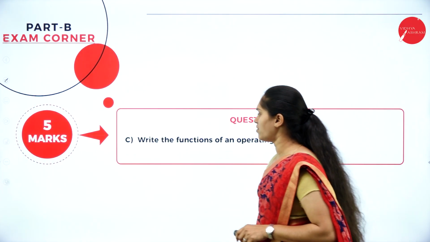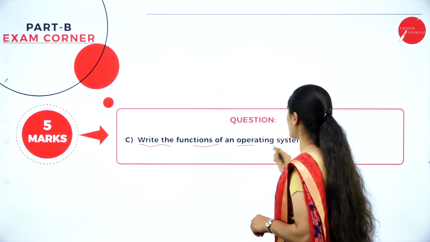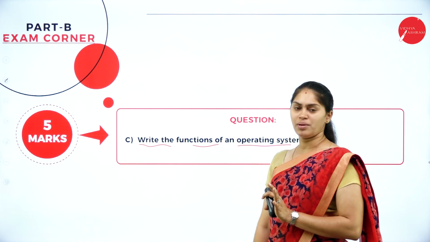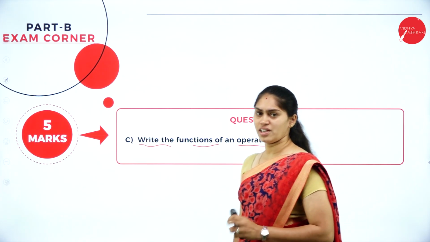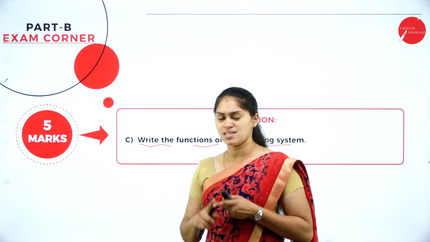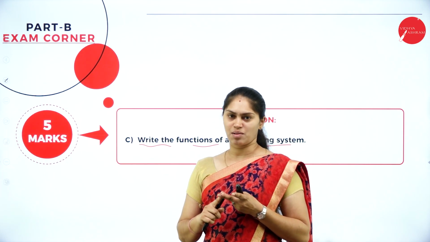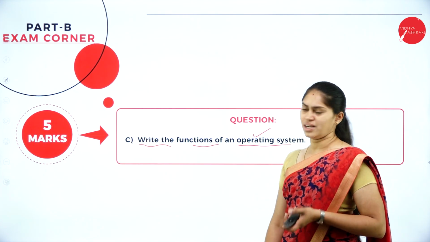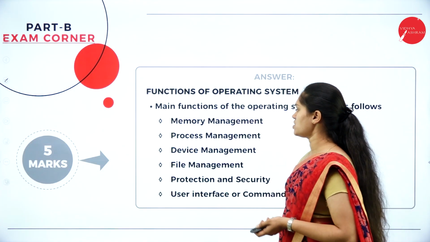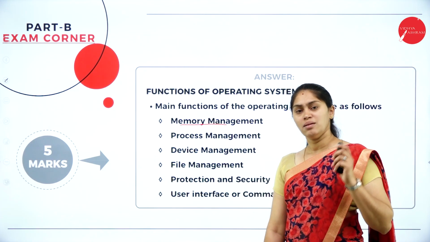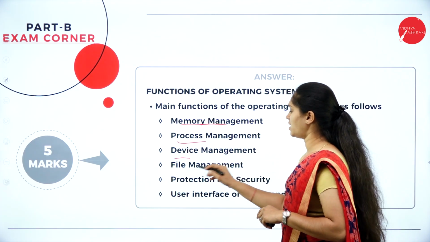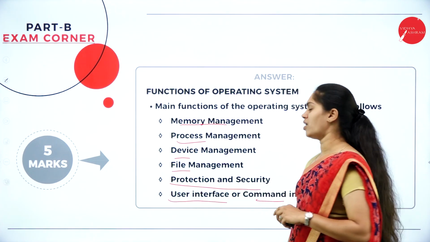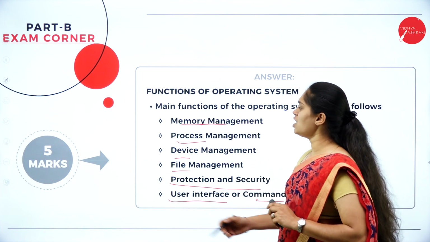After this, here we have question number C. That is, write the functions of an operating system. Simply they are asking what the functions of an operating system are. When it comes to the operating system, you need to study the definition of operating system, functions and its types. Those three are the important concepts with respect to OS or operating system. So what are the functions we have? It is able to perform memory management, process management, device management, file management, protection and security, and also user interface or command interpreter. These are the operations.